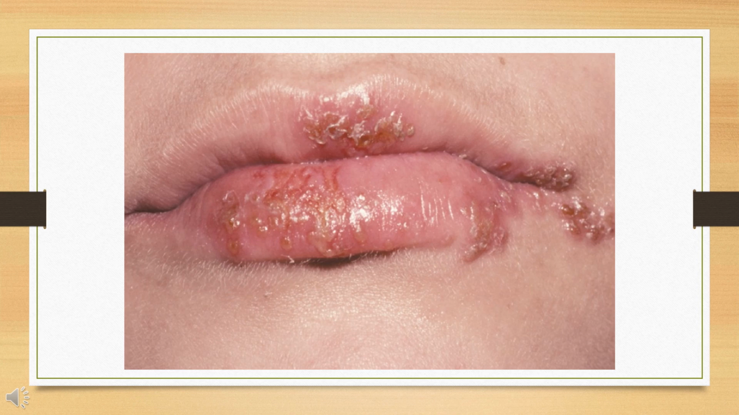This picture is a clinical picture of herpes labialis. On the lips you can see some ruptured vesicles which are covered by a brownish crust. So this is a classic clinical finding of herpes labialis.